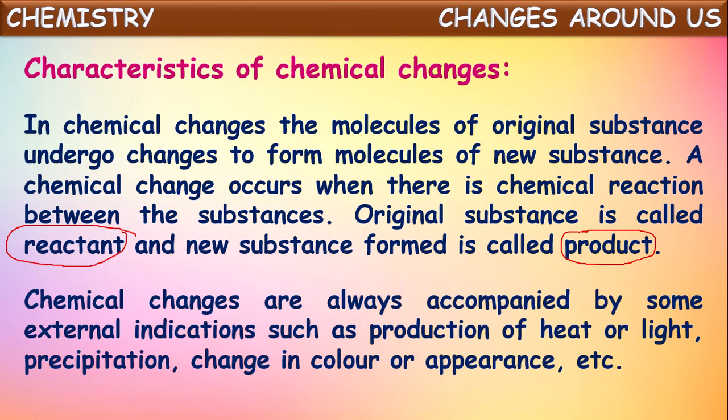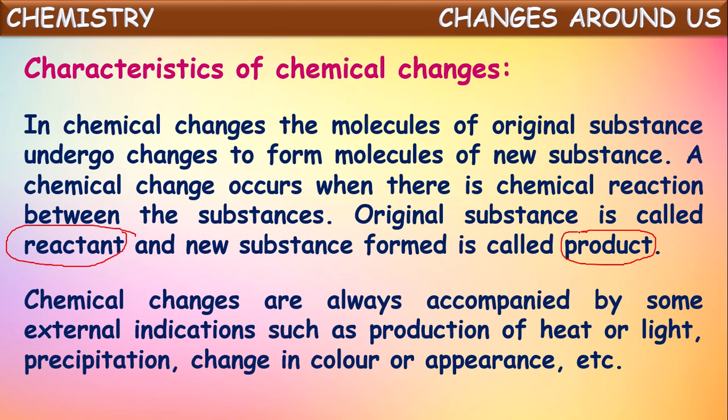Okay. Now the chemical changes are always accompanied by some external indications such as production of heat or light, precipitation, change in color or appearance, etc. So these indications will be given when a chemical reaction is done. In some chemical changes, heat will be produced, so that you can understand some chemical change has occurred.